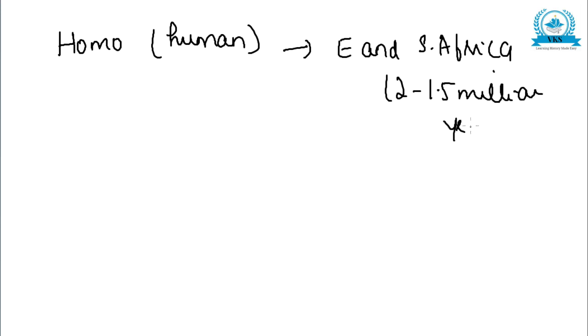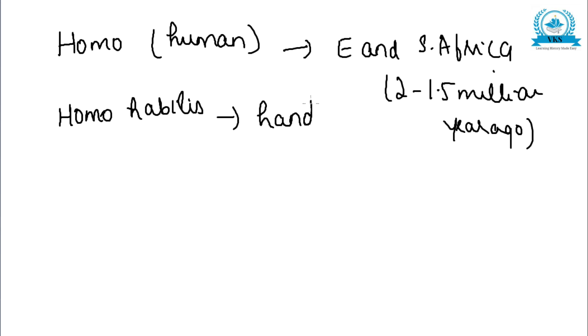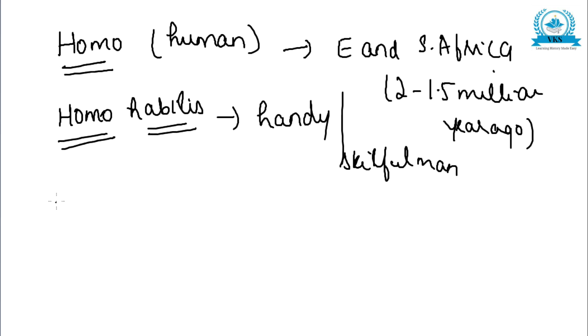They were called Homo habilis, which means handy or skillful man. That is the meaning of the word Homo habilis. So this was the first Homo, the handy or skillful man.